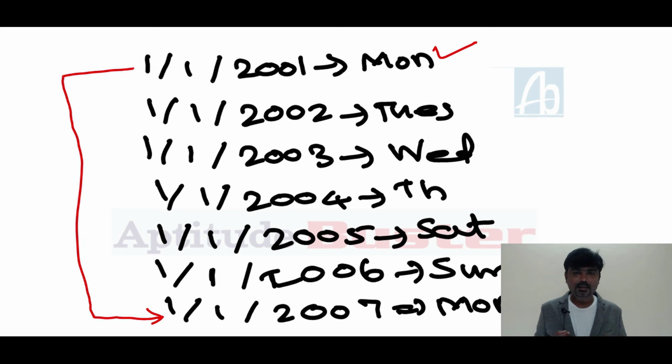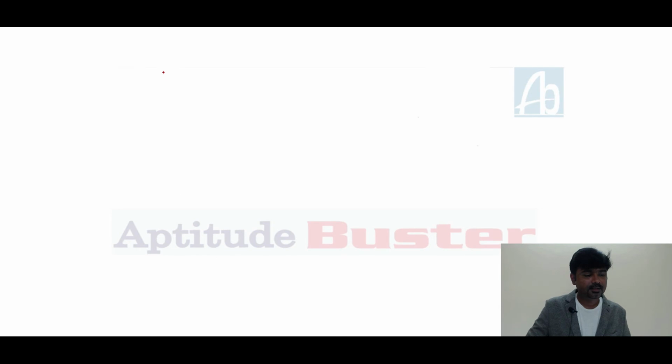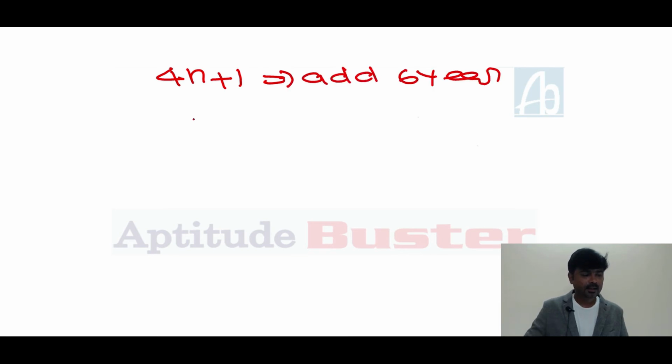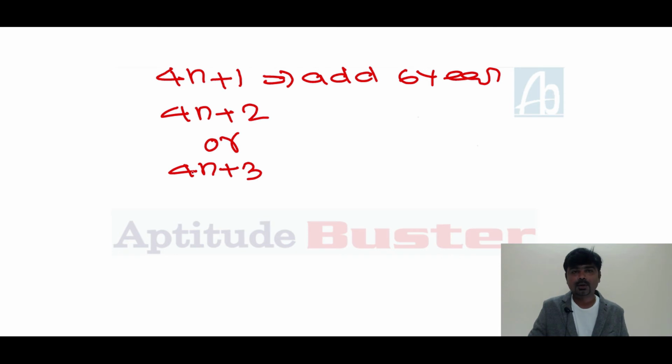I'll tell you the easiest way of solving these kinds of questions. If the year is 4n plus 1, for example 2001, you need to add 6 years to that year. If the year is 4n plus 2 or 4n plus 3, what is 4n plus 2 and 4n plus 3? Multiples of 4 plus 2, multiples of 4 plus 3. For example, 2002 is an example for this, 2003 is an example for this. Just add 11 years.